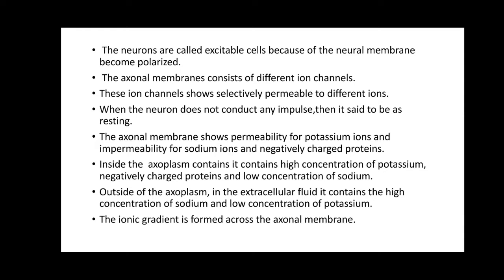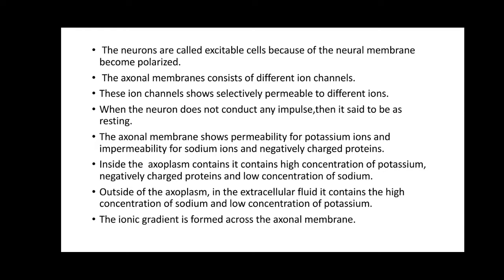You know that our neurons are called excitable cells. Why are our neurons called excitable cells? Because of the presence of the neural membrane in the neuron. This neural membrane, or you can even call it the axonal membrane, gets polarized. What do we mean by polarized? As and when I teach this topic, you will come to know what polarized means. Until then, remember our neurons are called excitable cells because of the membrane getting polarized.